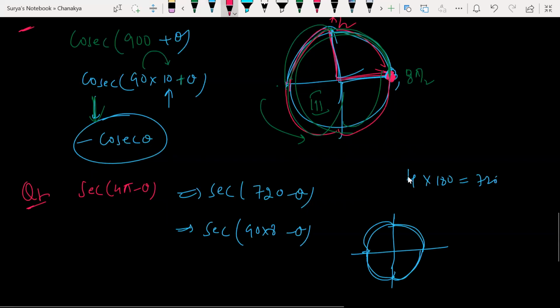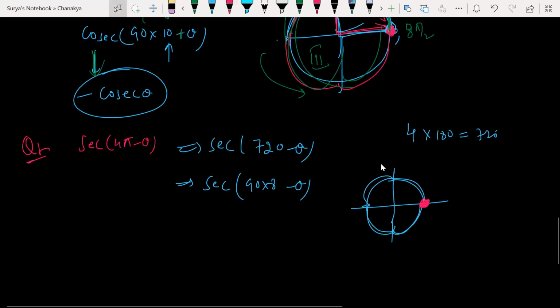Guys, always multiples of 4 rounds will stop here. 4 rounds here, 8 rounds here, 12 rounds here, 16 rounds here, 20 rounds. Everything will stop here, right? 8 rounds are stopping here, right? Again, coming back. Minus, right?